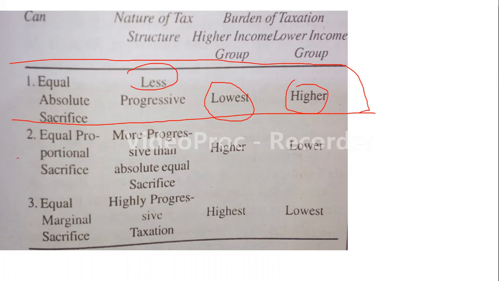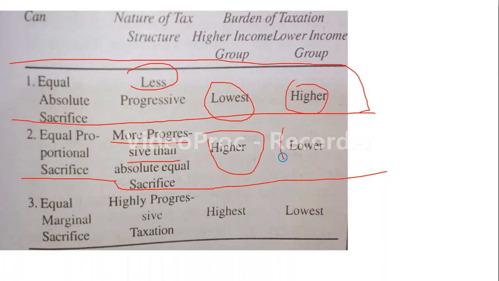And when it comes to equal proportional sacrifice, it is known as more progressive than equal absolute sacrifice. Here higher income people will pay higher tax and lower income people will pay lower tax, but the ratio for both is the same, the percentage is the same.